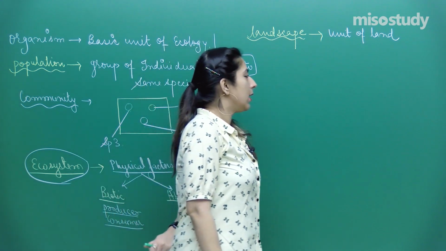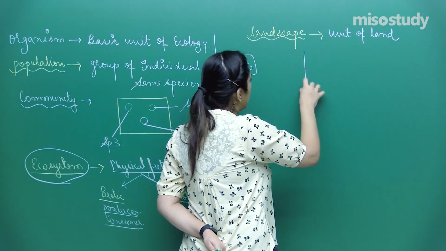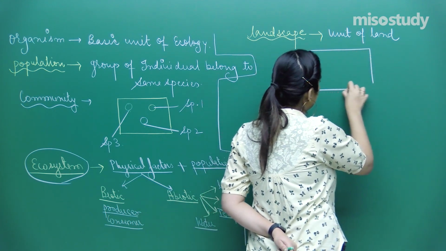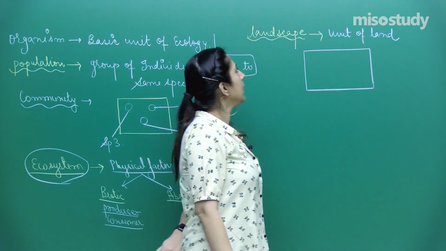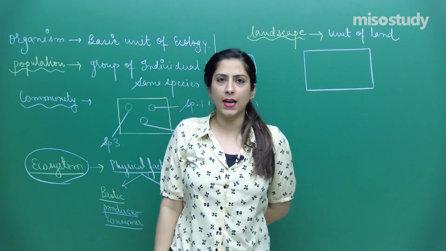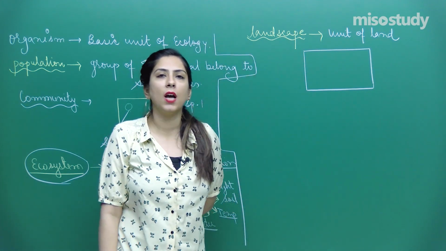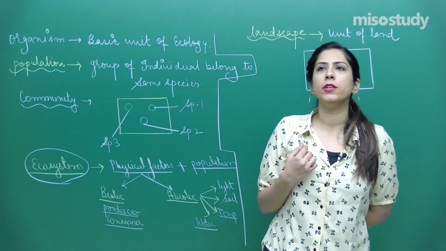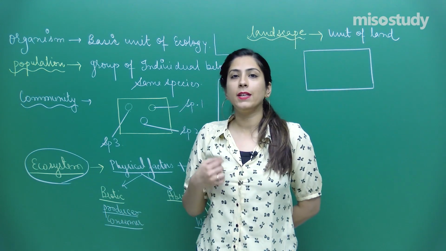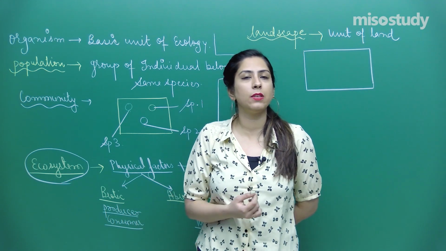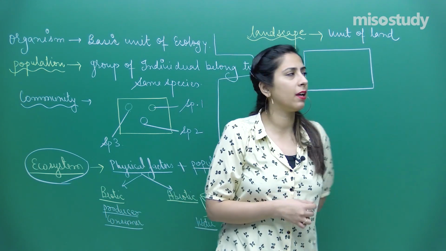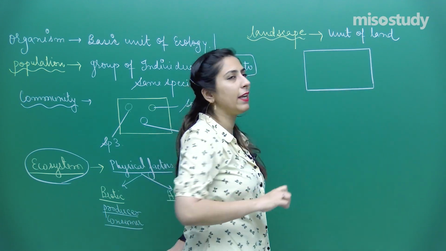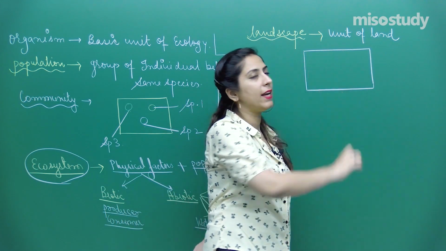Now, suppose this is a landscape. In the landscape, I see that various ecosystems are there. And what are those ecosystems? Like you must have heard of aquatic ecosystem, terrestrial ecosystem, forest ecosystem, etc. They are present. If they all are present within a defined area, within a defined land, that is called